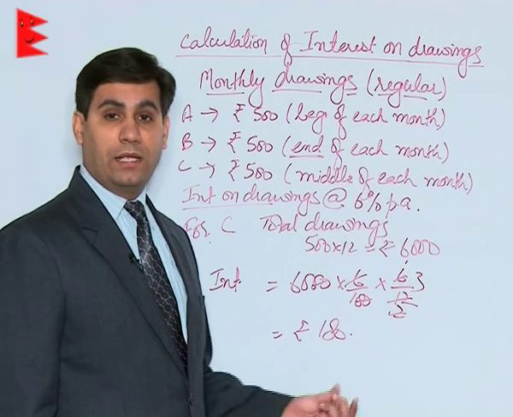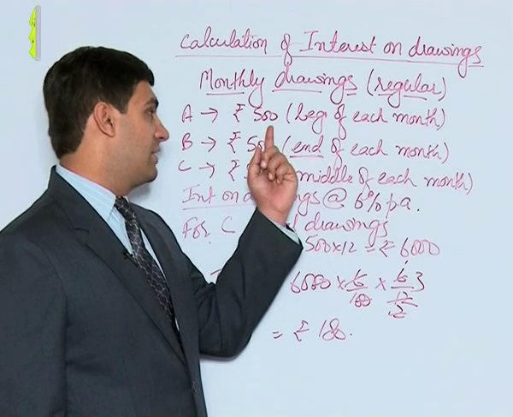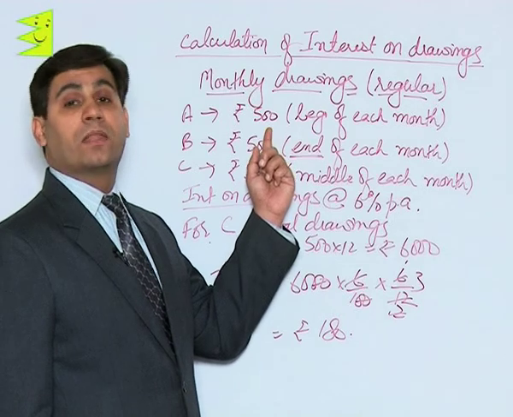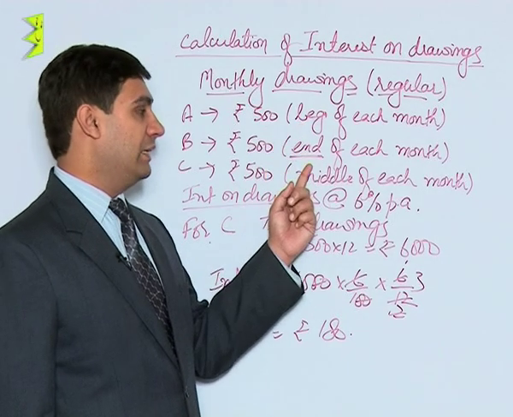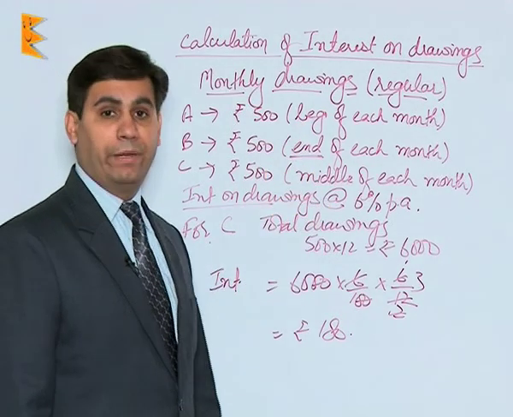So now students, we can see that A, B and C are paying respective interests of 195, 165 and rupees 180 if they are making the same amount of drawings, but one in the beginning, the other one at the end and the third one in the middle of each month.